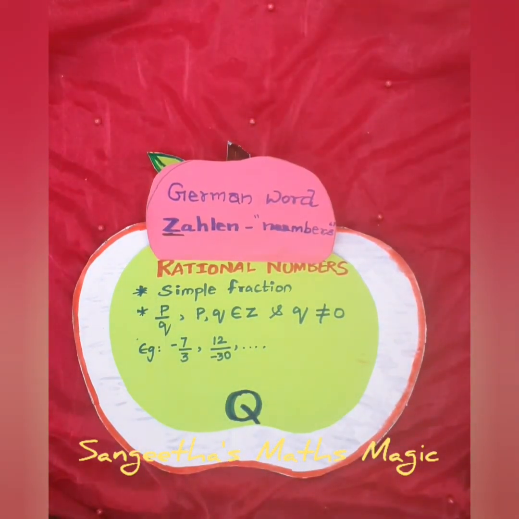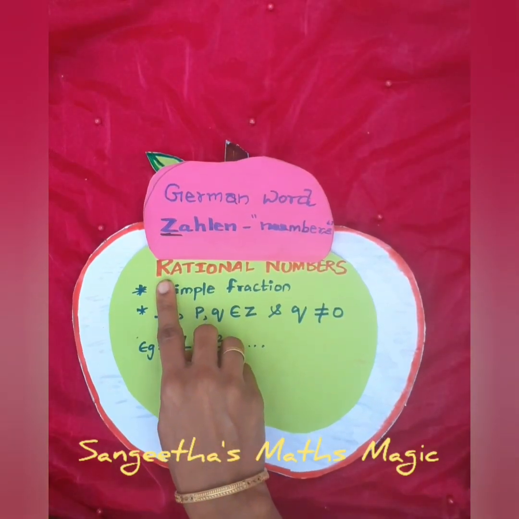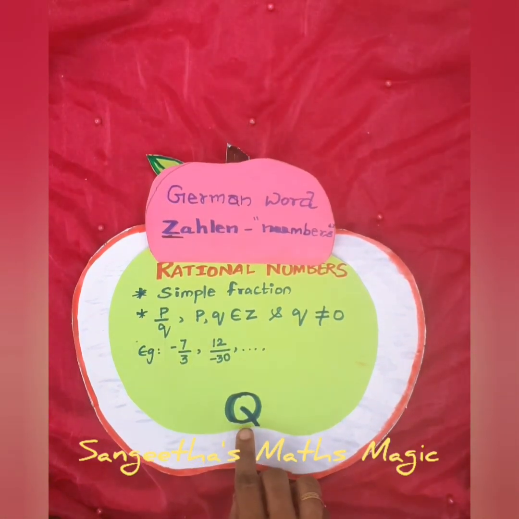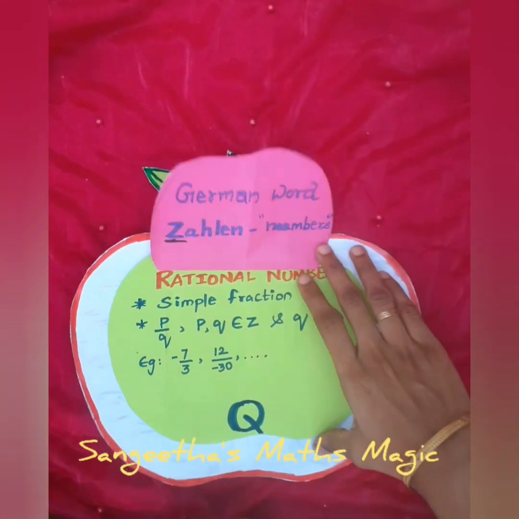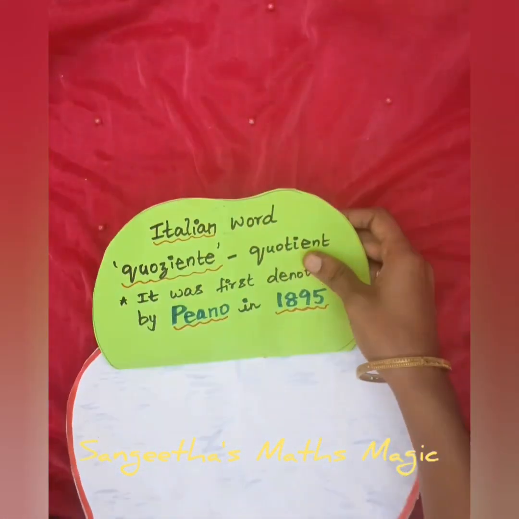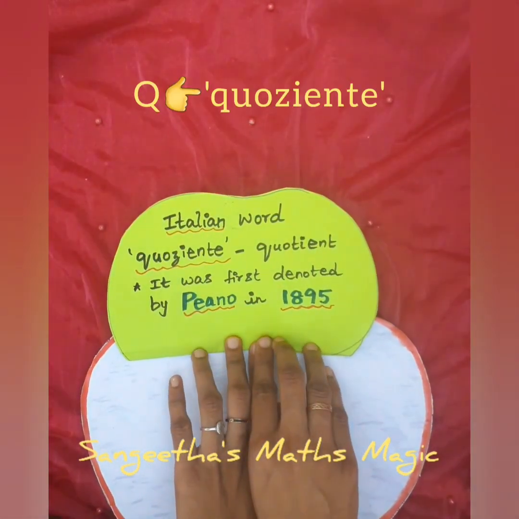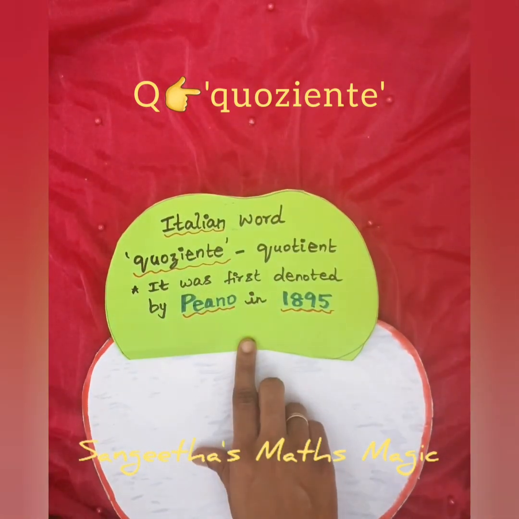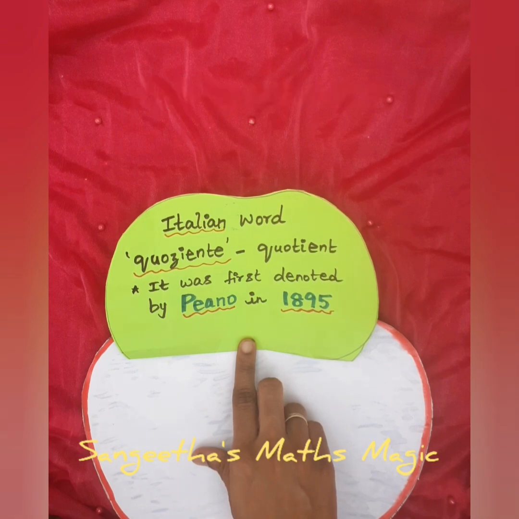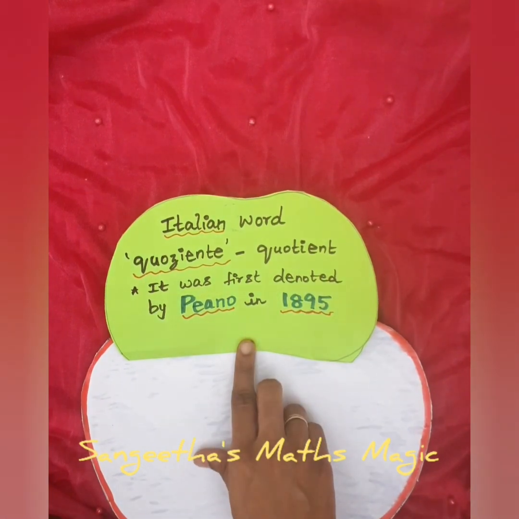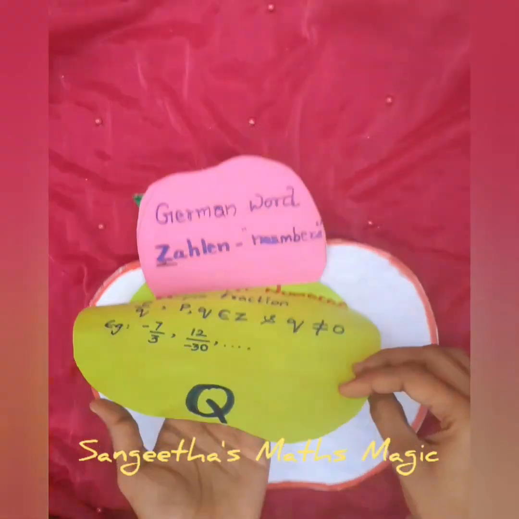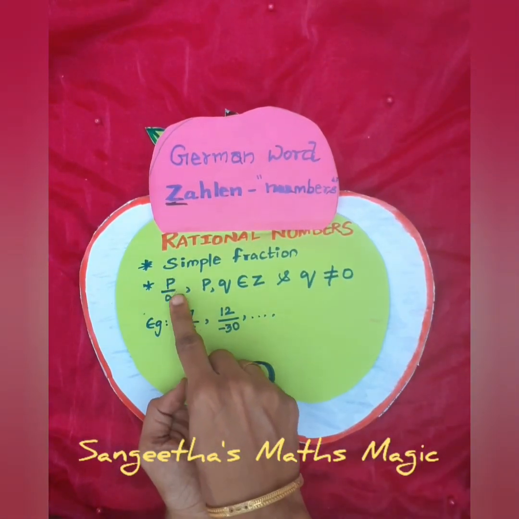So rational number. Is it capital R? No. The symbol, the denotation of rational number, is capital Q. So what is the story behind Q? The symbol Q for the rational number is derived from an Italian word, quoziente, which means quotient. Why quotient? Because rational numbers are P divided by Q.